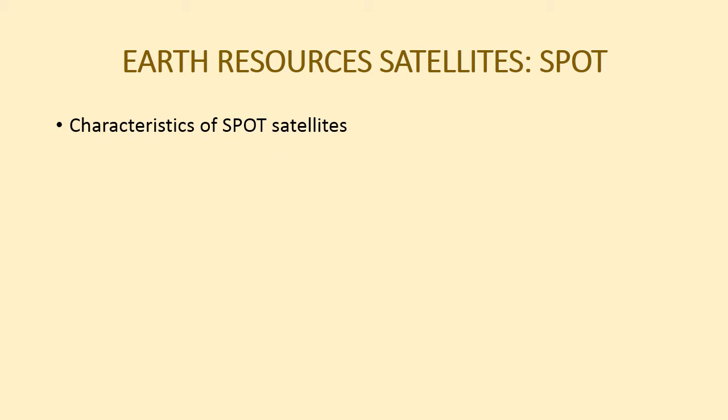Characteristics of SPOT satellites. It has multispectral, pan and thematic mapper sensors. The spectral range is from 0.43 to 1.75 for multispectral, then 0.61 to 0.68 for pan.